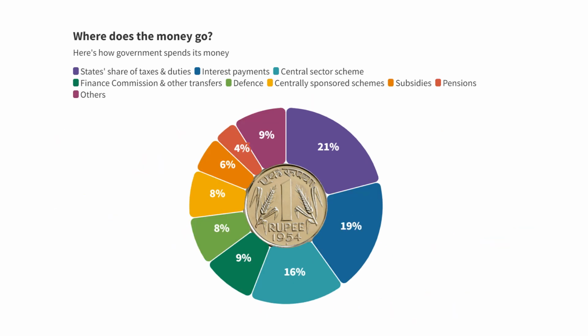Where does the money go? Again, we will observe this wheel in clockwise direction. Starting with 21%, states share of taxes and duty. Around 21% goes to state share of taxes and duty. Second, interest payment after borrowing.